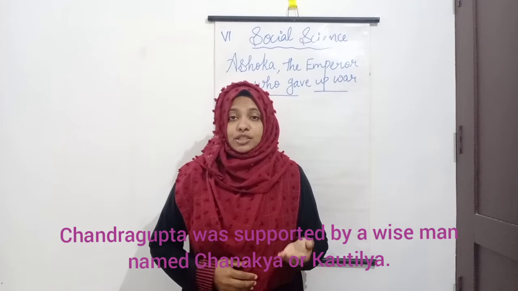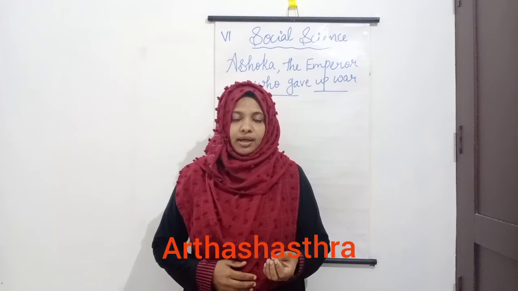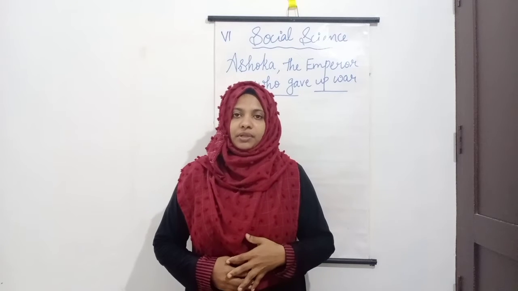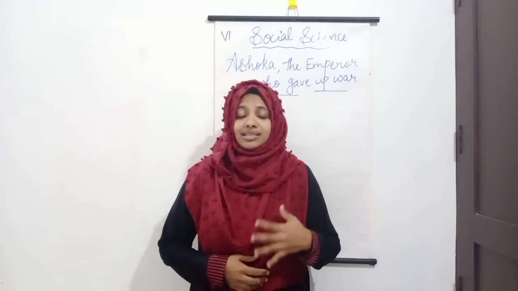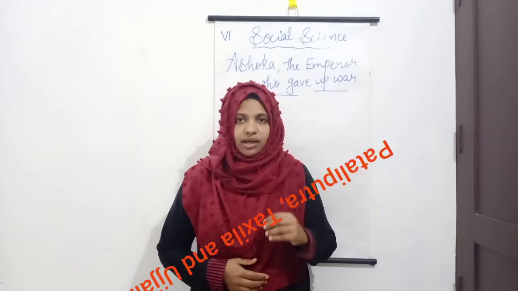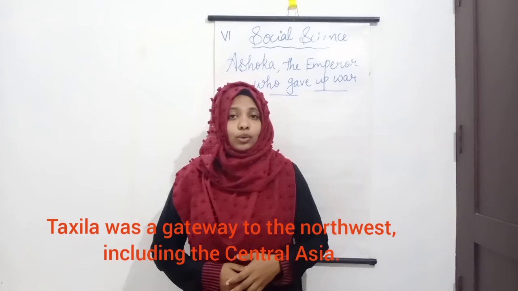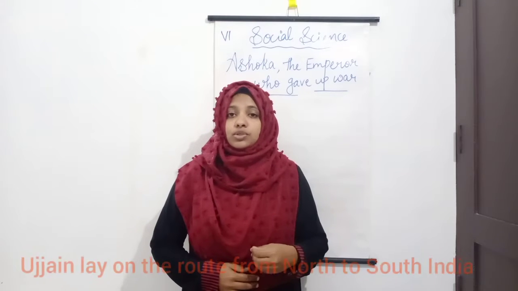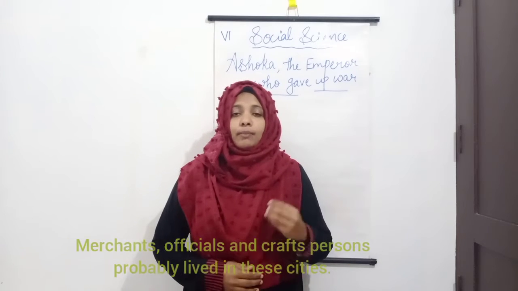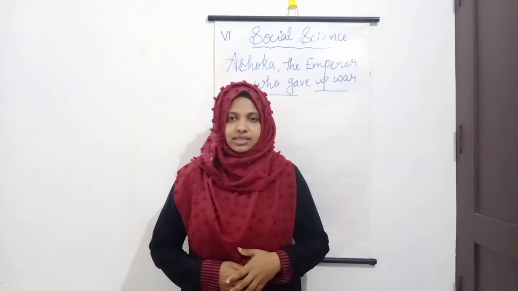Many of his ideas were written down in a book called the Arthashastra. Who was Chanakya? Chanakya was a wise man who supported and advised Chandragupta Maurya. There were several cities in the empire. These included the capital Pataliputra, Takshila and Ujjain. Takshila was a gateway to the northwest, including Central Asia, and Ujjain lay on the route from north to south India. Merchants, officials and craftspersons probably lived in these cities.